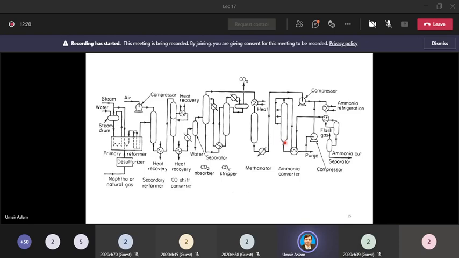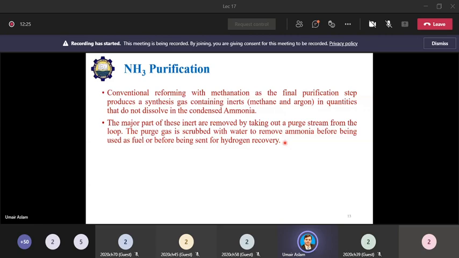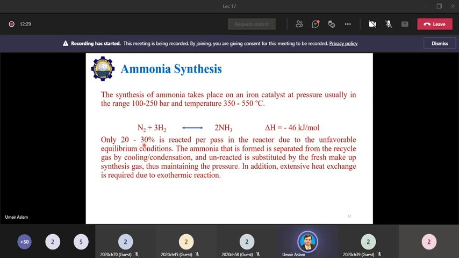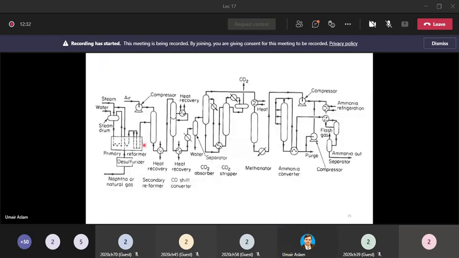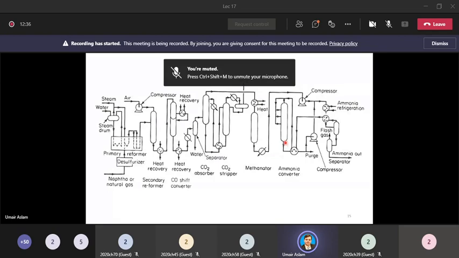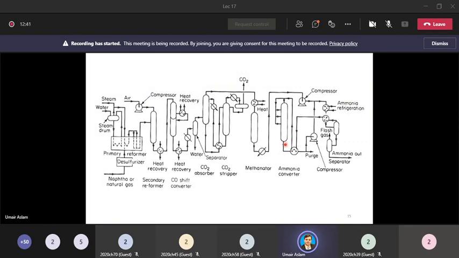So whatever per pass time we have set, in which we want to have this conversion, after that time we will draw out the product stream from the ammonia converter. This stream will have ammonia, unreacted reactants, nitrogen, hydrogen, and methane, which was formed here. These are the major components here. So firstly, we pass this stream through a heat exchanger because it's an exothermic reaction.